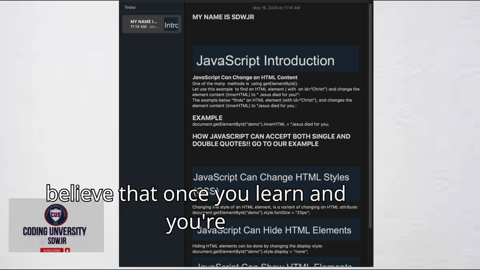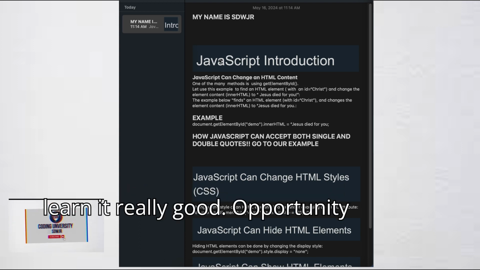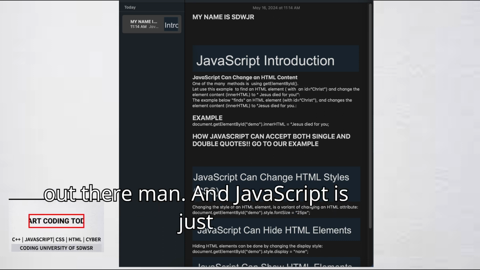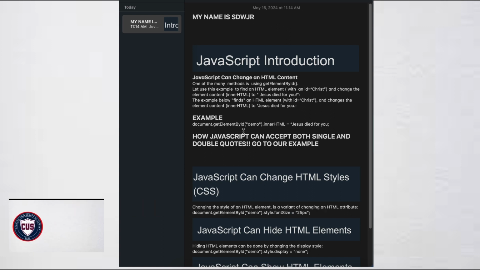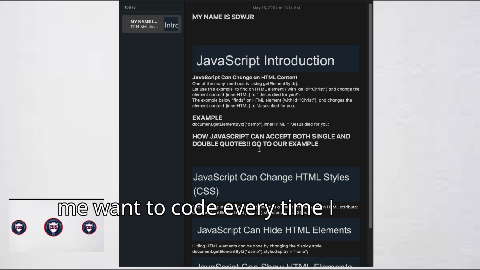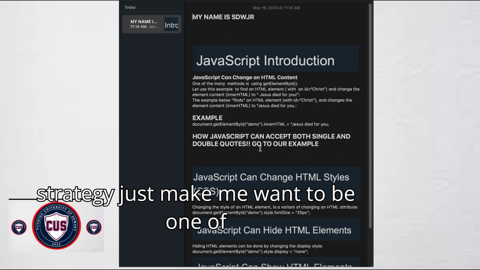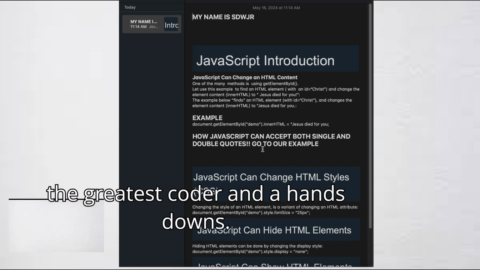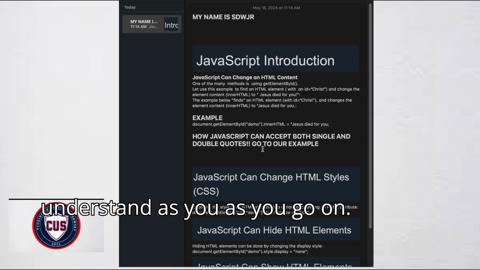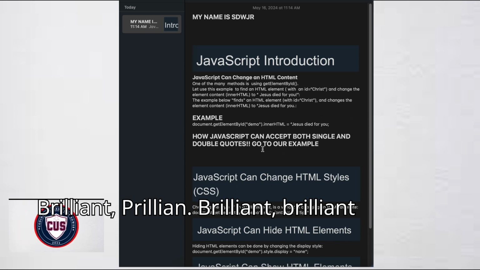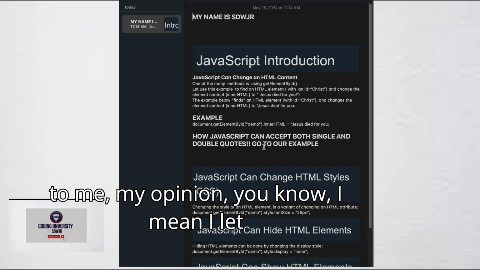It's a program that I believe that once you learn it really well, there's opportunity out there, man. JavaScript just makes me want to code. Every time I get into JavaScript, it makes me want to be one of the greatest coders, hands down. As you go on, you'll understand. It's just brilliant code to learn. I love it to death. JavaScript is just the coolest to me, in my opinion.